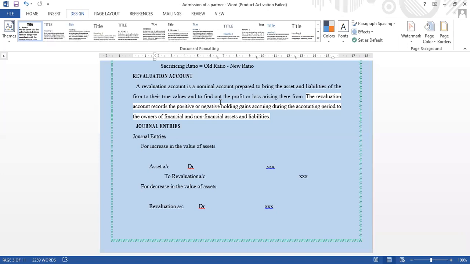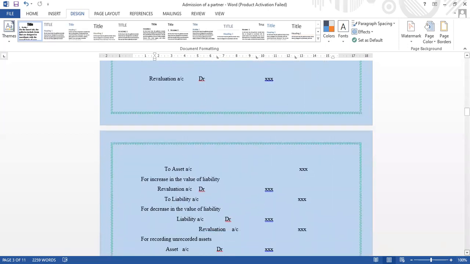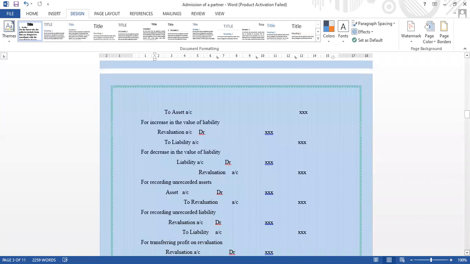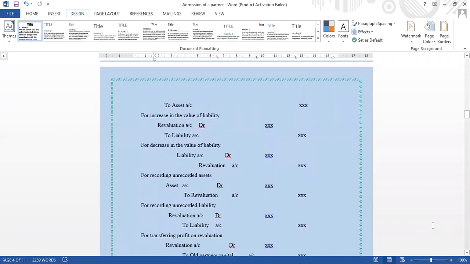First, for increase in the value of assets, the journal entry is assets account debtor to revaluation account. Then, for decrease in the value of assets, what is the journal entry? Revaluation account debtor to asset account. Okay. Then we can see for increase in the value of liability, for that, revaluation account debtor to liability account. Then for decrease in the value of liability, the journal entry is liability account debtor to revaluation account.